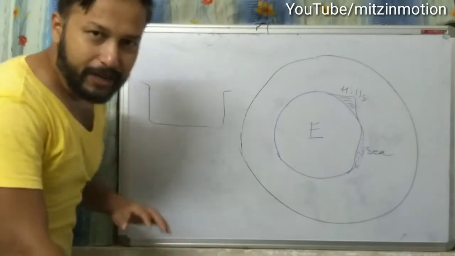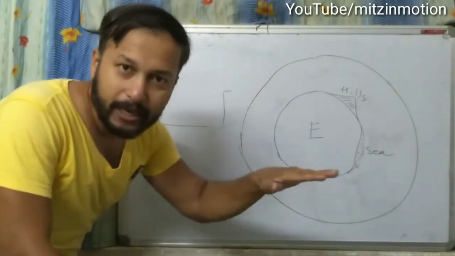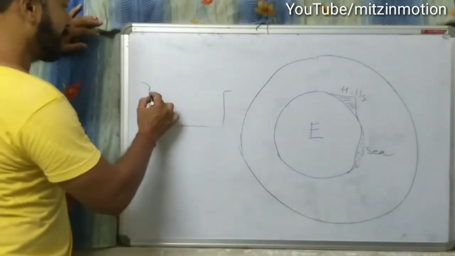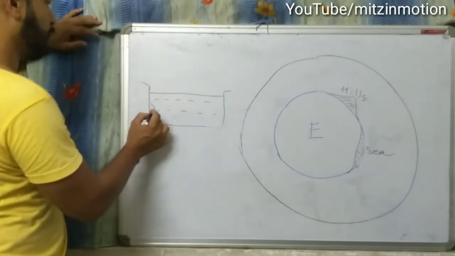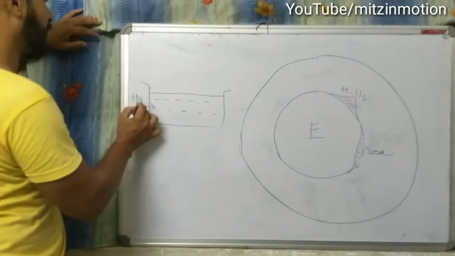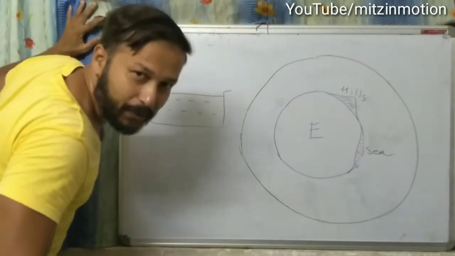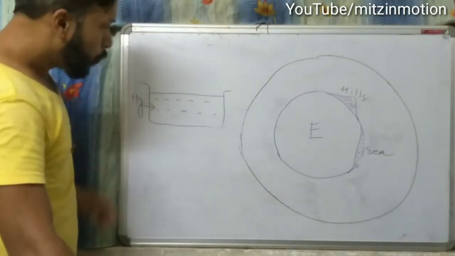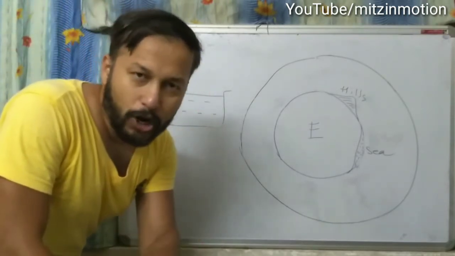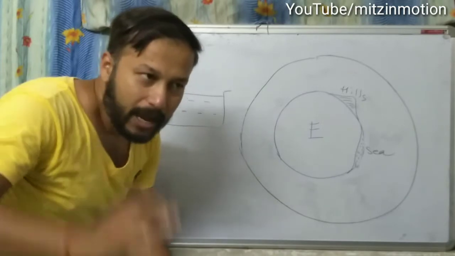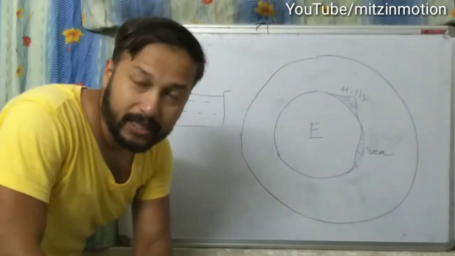And we have to fill it up with mercury. Say this is mercury. Understood? Hg is mercury. Now, what are we doing? We are taking a test tube, a long test tube of around 1 meter length.